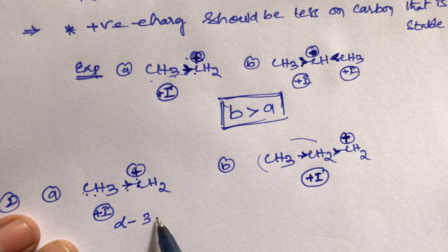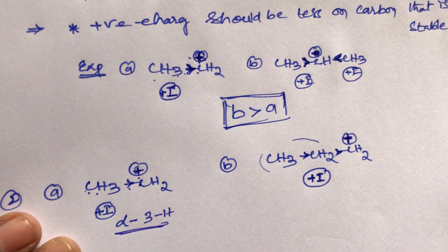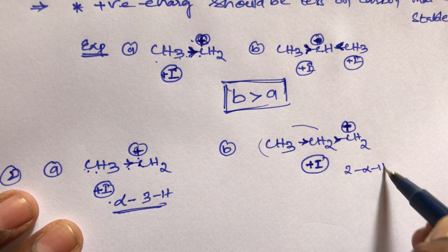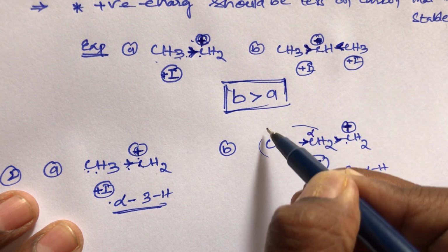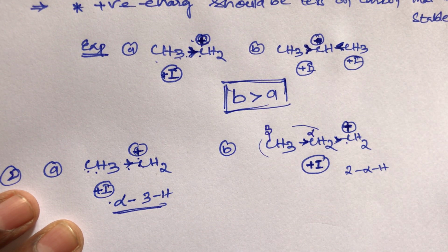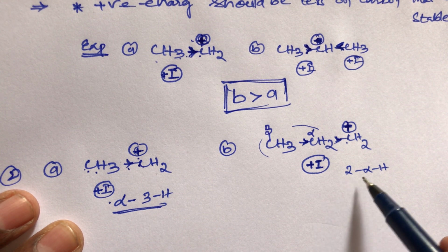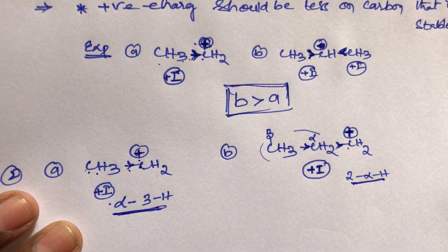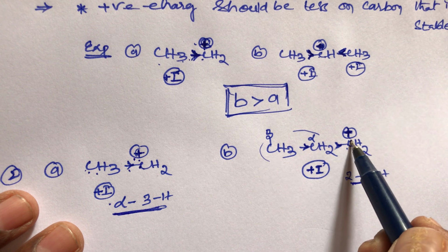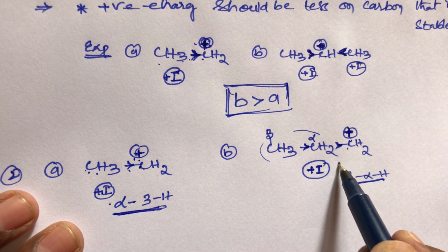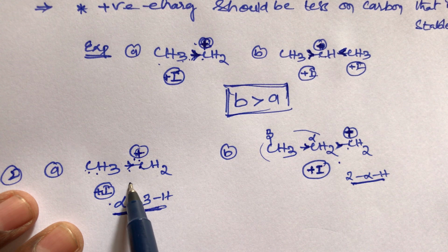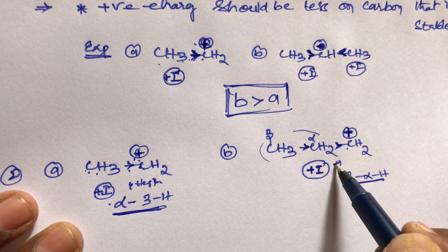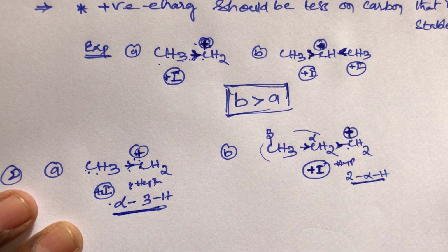Here 3 alpha hydrogens are present. The first compound has 3 alpha hydrogens and the second compound has only 2 alpha hydrogens. The carbon beside the positive charge is the alpha carbon, and the next is the beta carbon. So stability depends on hyperconjugation also. Compound B has only 2 alpha hydrogens, compound A has 3 alpha hydrogens. Both are primary carbocations with the plus I effect, and both show hyperconjugation. The more hyperconjugation, the more stable.